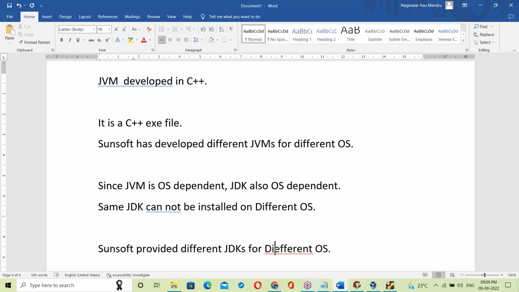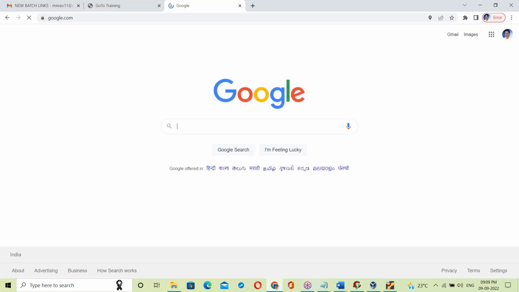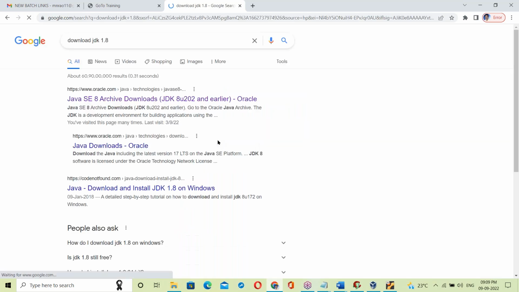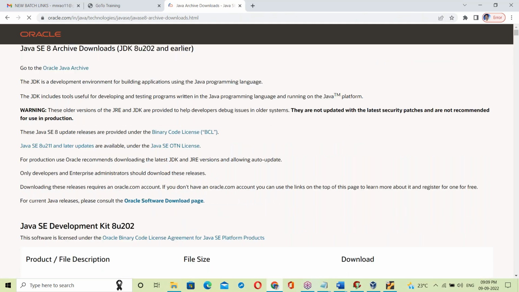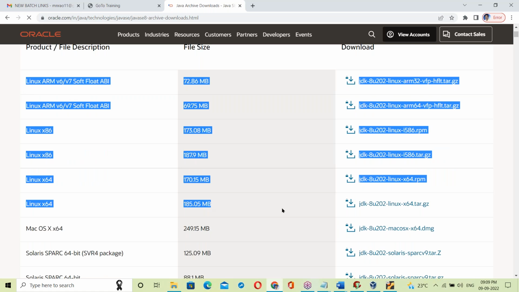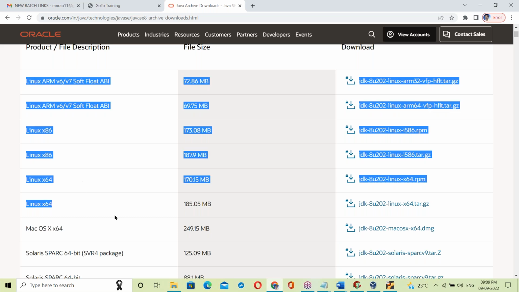Let me show that JDK software. Download JDK 1.8. See JDK for Linux. In Linux also there are different flavors.